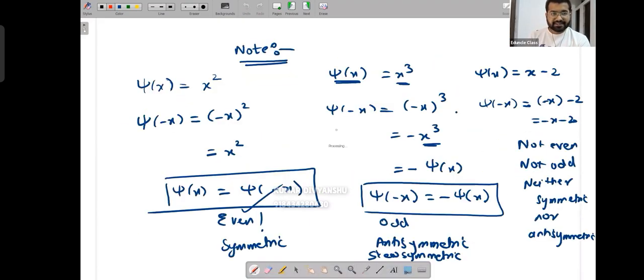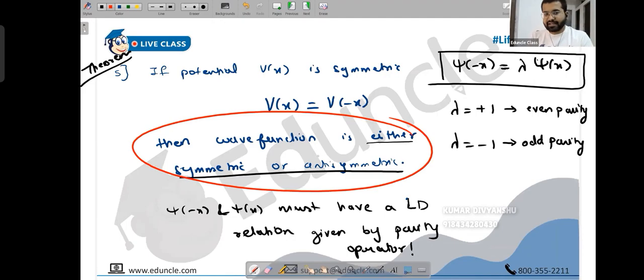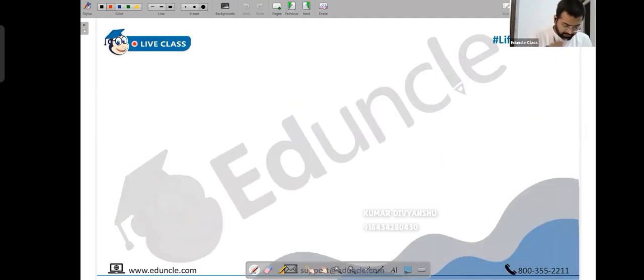Next. So in order to understand the statement, obviously, so far we have ensured that you understand the meaning and significance of each theorem, not just memorize them. So this also I'm not going to allow you to just memorize that V of x is V of minus x, every function is either symmetrical or antisymmetrical. Now, let's understand why it is symmetrical or antisymmetrical. So now we are going to explore the theorem more deeply. I have to work hard for that, but it's completely worth it.